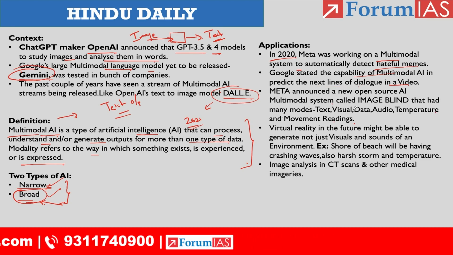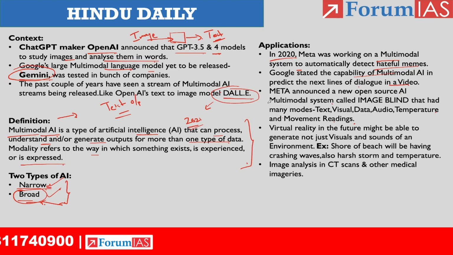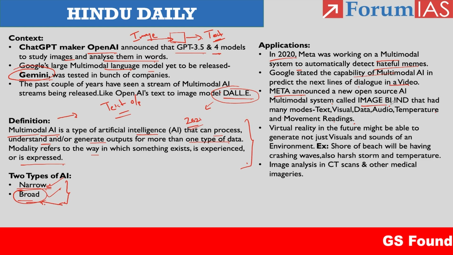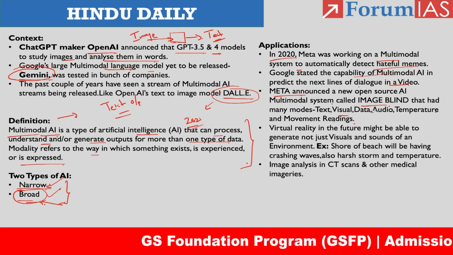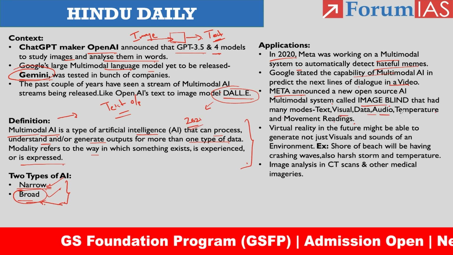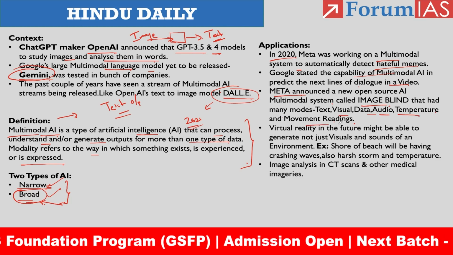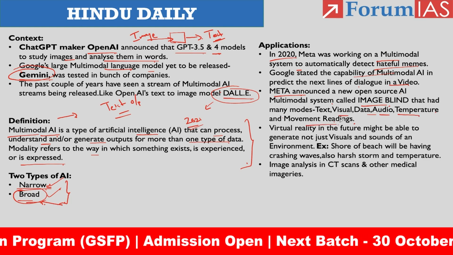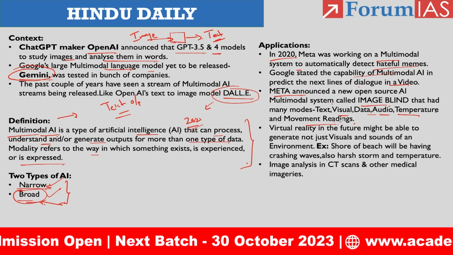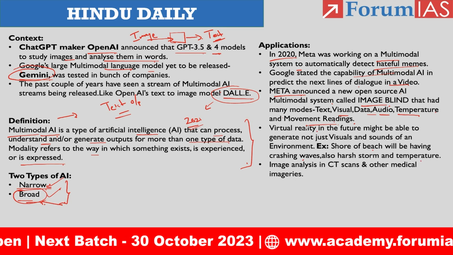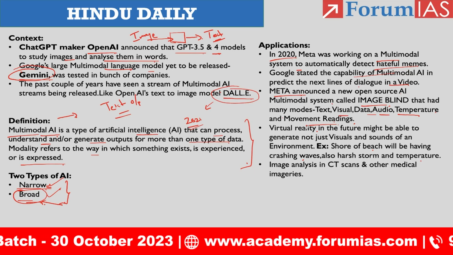Then thirdly, it is related to ImageBind. Meta announced a multimodal system called ImageBind, and Meta stated that ImageBind has the potential to grasp information from text, visual data, audio, and information related to temperature and movement readings. So these are all the information which can be analyzed by the multimodal AI tool ImageBind, right?